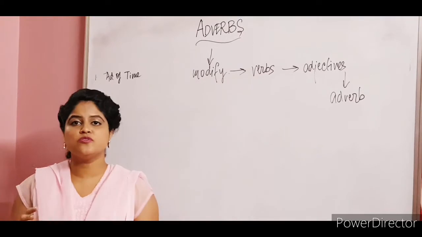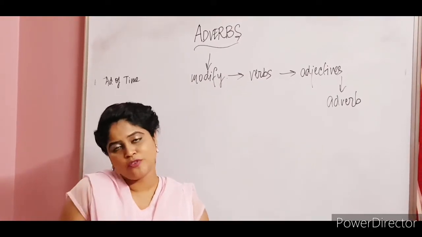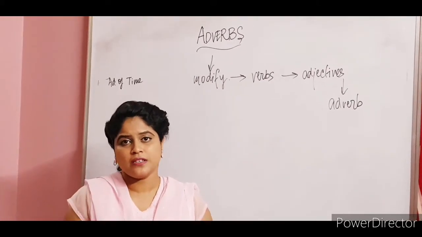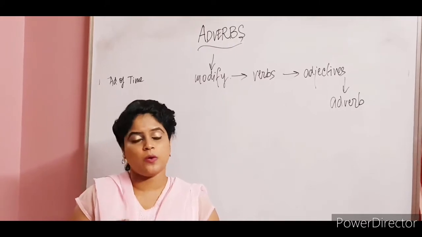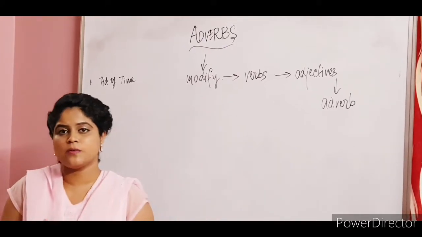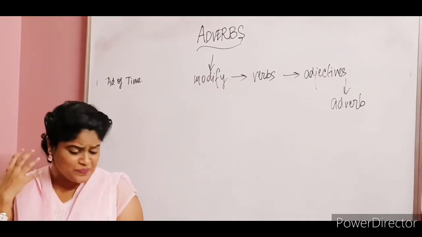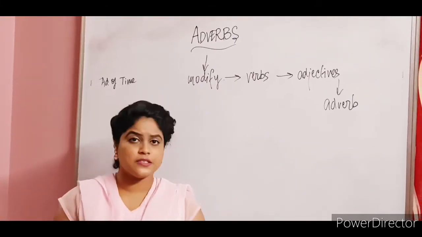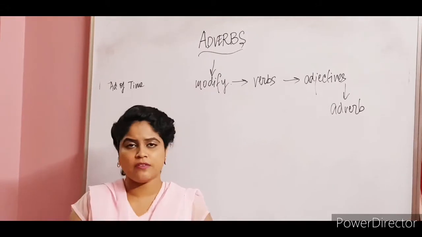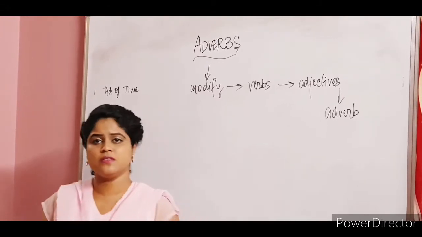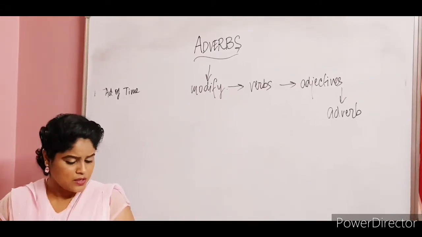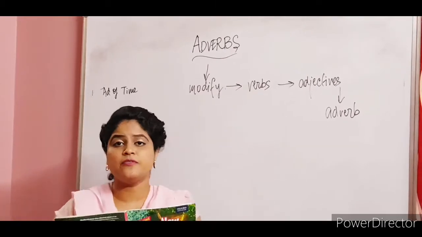The games will be resumed tomorrow. So any amount of time that has been associated with a verb, or when the action is taking place, or what the sentence is expressing, you know that it is an adverb of time. All right, so that's it. You don't have adjectives of time, and you don't have any such thing for that matter, but time is only related to adverbs. Okay, next comes adverb of place.